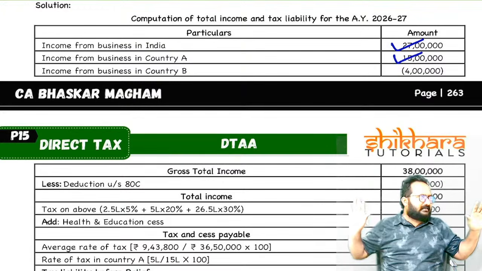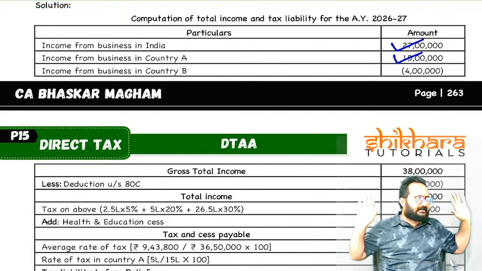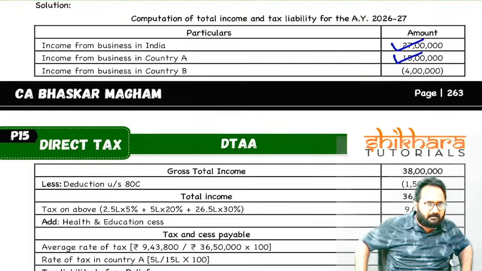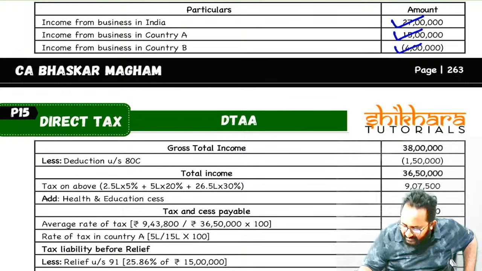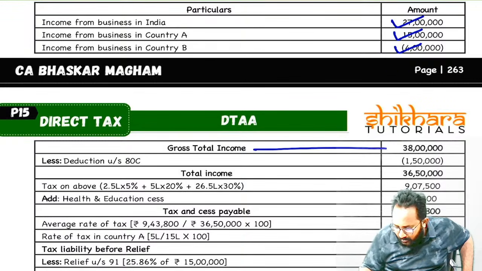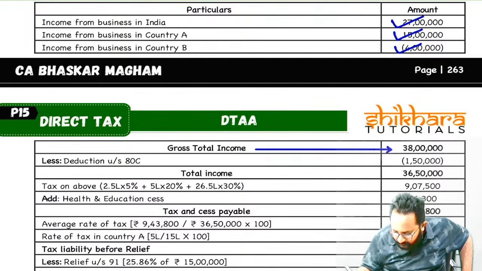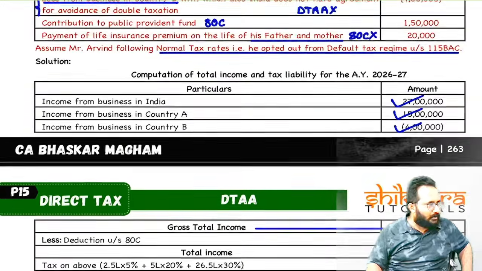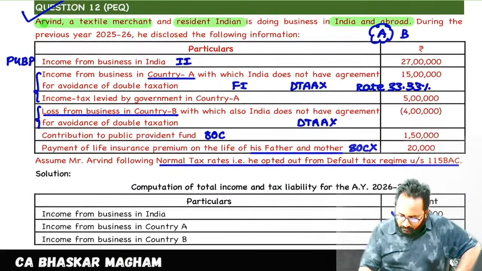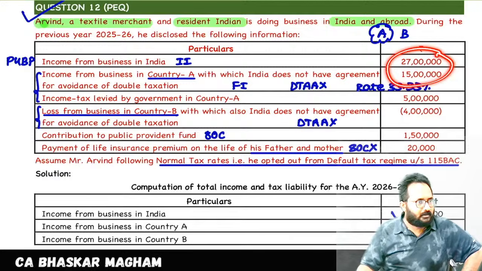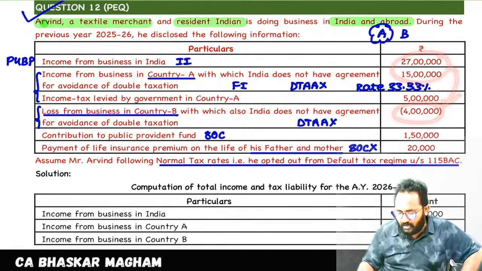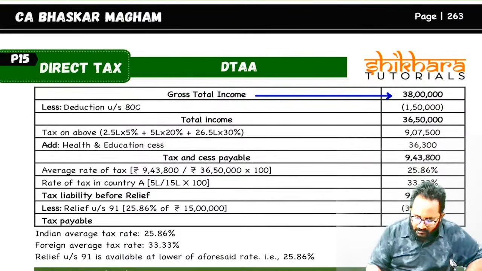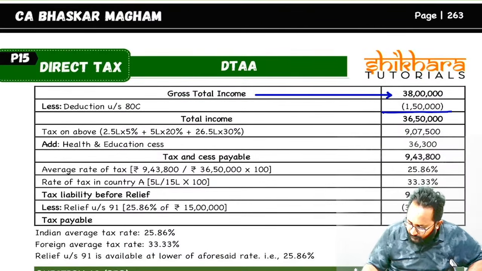Any business loss, Indian business loss also, foreign business loss also, we can set off with the business income. Now after set off, the business income we got is the gross total income, 38 lakh. If you observe, these two are required to be taxed, but loss is there, 4 lakh. Totally after set off it will be 38 lakh. 80C we can take 1 lakh 50,000, you will get 36 lakh 50,000.